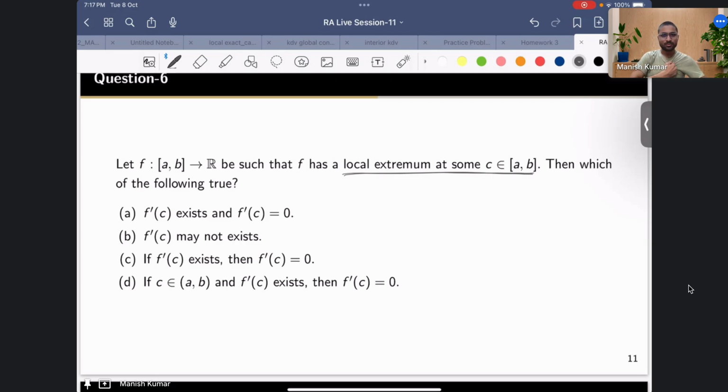May not exist. Okay, so you are saying the first option is wrong. Yes, sir. Do you have some example? Indeed this is wrong, but do you have some example in mind? Okay, so let me give you an example. Consider the function mod of x. Let's say f is from -1 to 1 to R, given by f of x equal to mod of x. So where is the minimum of this function?